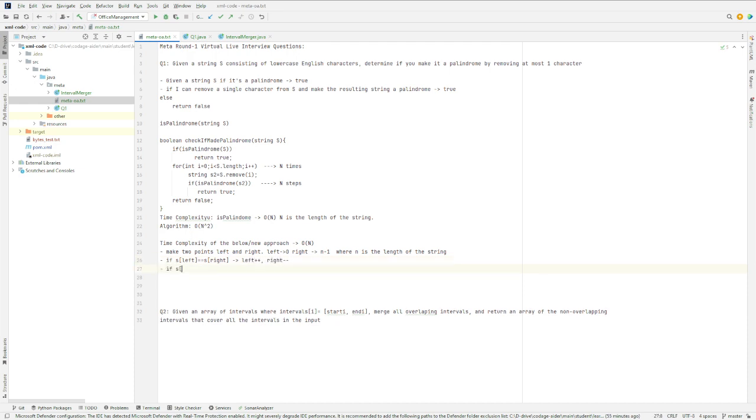Now, if s left is not equal to s right, that means the string is certainly not a palindrome. Now we have a choice to remove at most one character, and so we must remove either s left or s right to make it a palindrome.